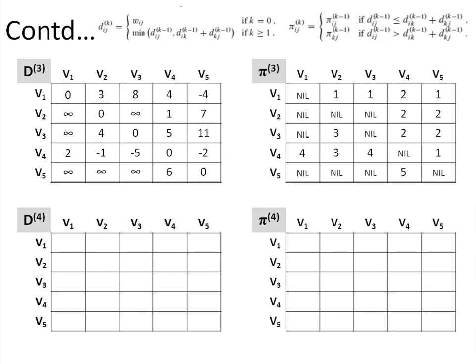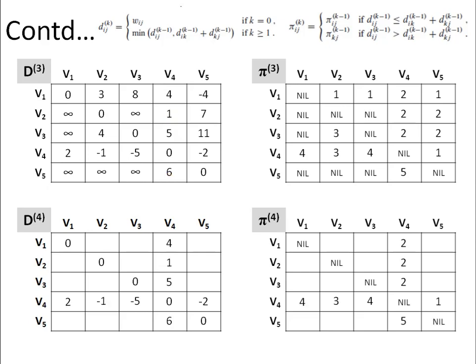Now the fourth iteration, that means we are trying to compute a path between the vertices which are passing via vertex V1, V2, V3 and V4. So again the entries corresponding to vertex V4 will remain as they are. The diagonal entries will remain 0. And then we have a path to vertex V4 from all the other vertices. So we will look at other vertices now.